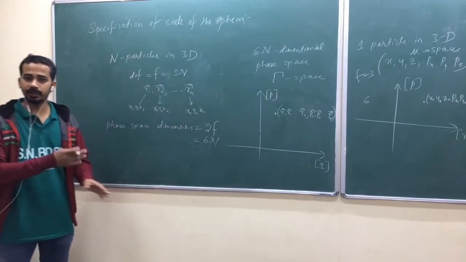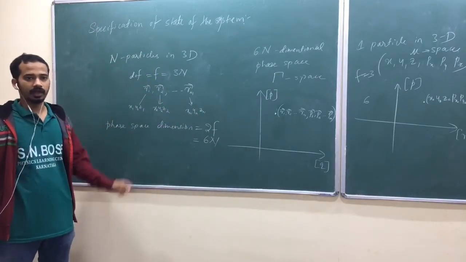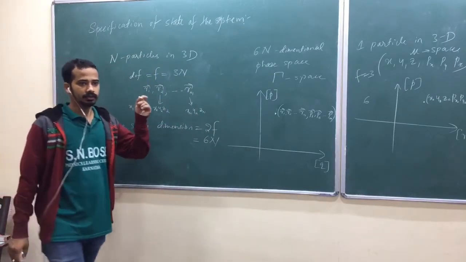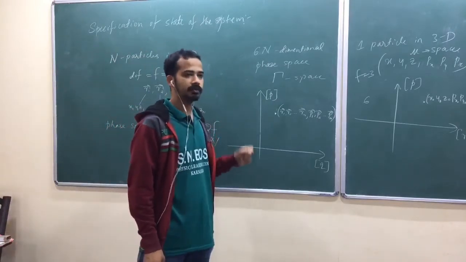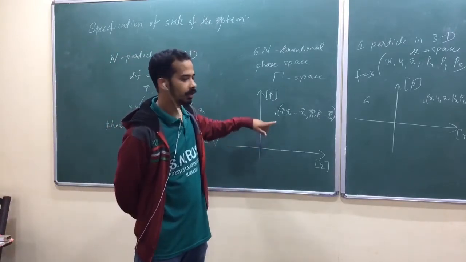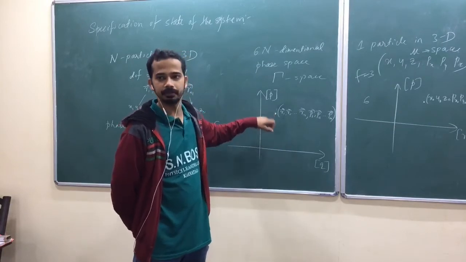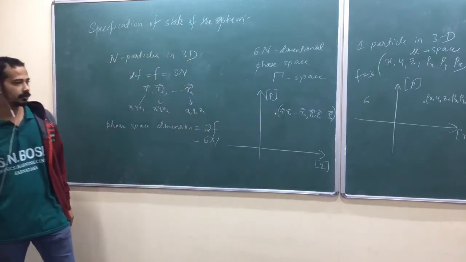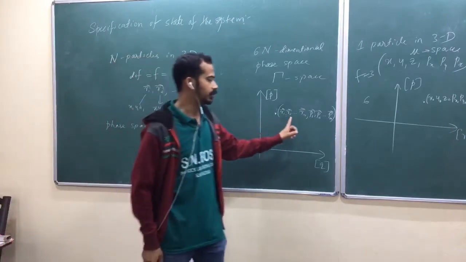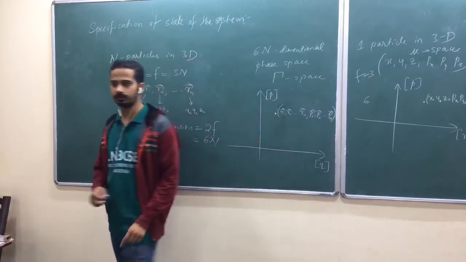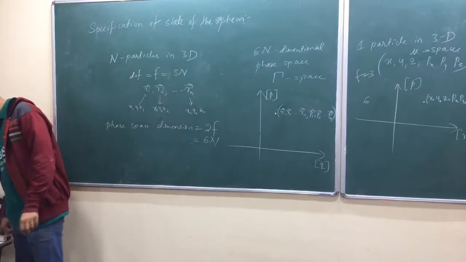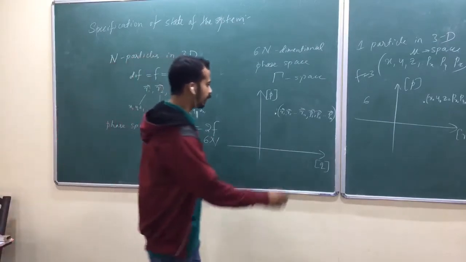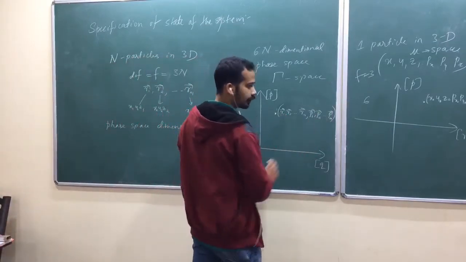To specify the state of the whole system together, I need to specify individually the position and momentum of each particle. So that will be specified by a point in phase space, because a point in phase space talks about position and momentum: n position vectors and n momentum vectors. Is that okay? Sometimes you can write this in terms of x, y, z also.